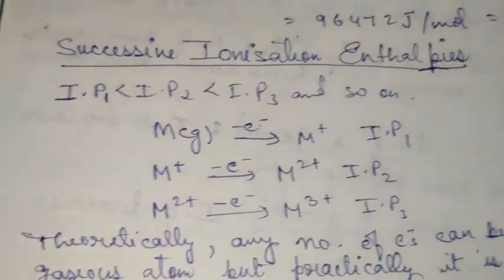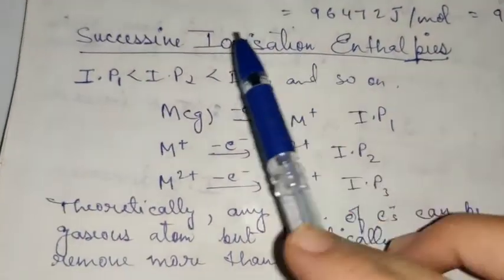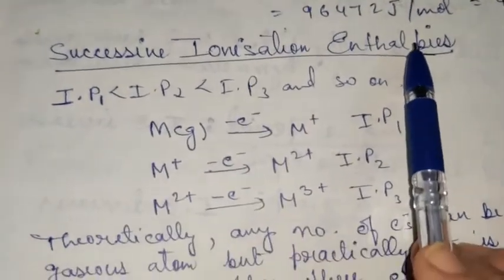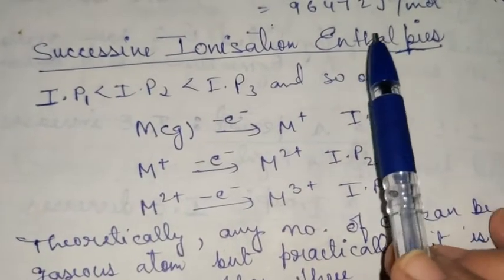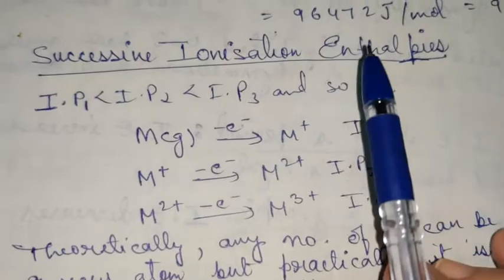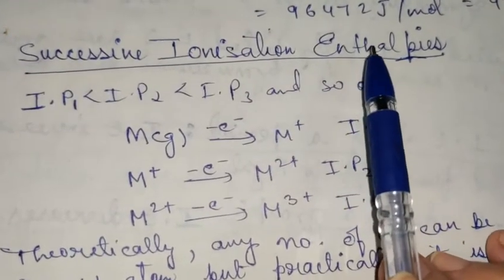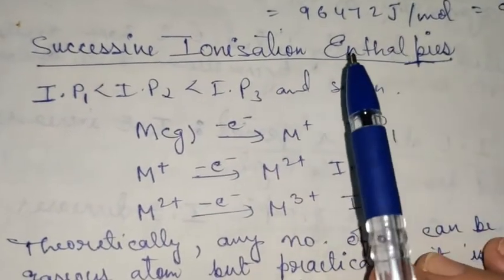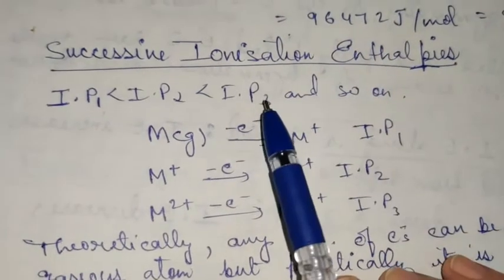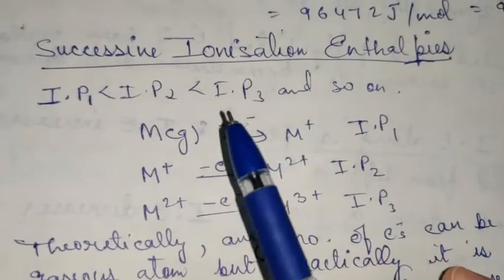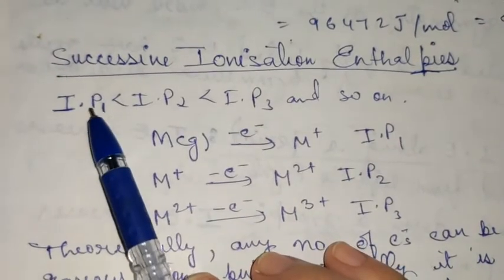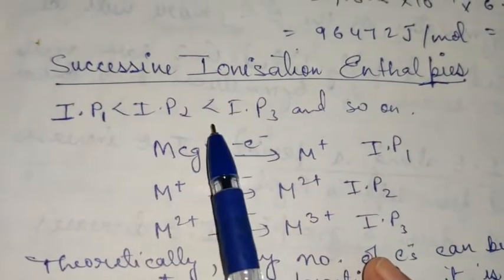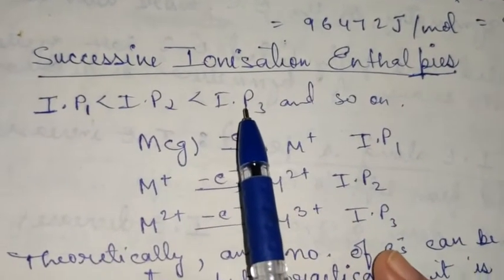Now coming to another point related to ionization enthalpy, the values of successive ionization enthalpy are very important. When you remove the first electron from any neutral atom, the energy required will be the least. But when you try to remove another electron, the amount of energy needed will increase, and similarly the third electron removal will require more energy. So IP1 is least, IP2 is more than IP1, and then IP3 is maximum. This means the energy required to remove the successive electron from an atom.